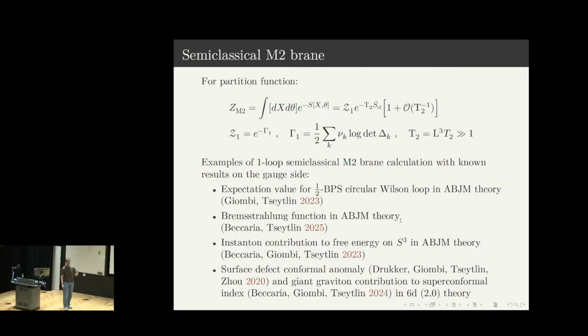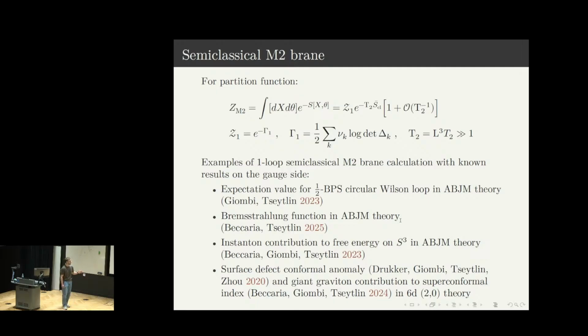So then the semiclassical expression, for instance, for a partition function takes the following form. There is a classical exponent, then there is a one-loop piece coming from operators in the quadratic action, and then there are higher-loop terms. Maybe I should also mention that here usually you have an M2-brane in some curved background, so you have a scale, for instance, the radius of AdS or S7, and you can introduce an effective tension, which includes this scale. So the expansion then is in terms of the effective tension.